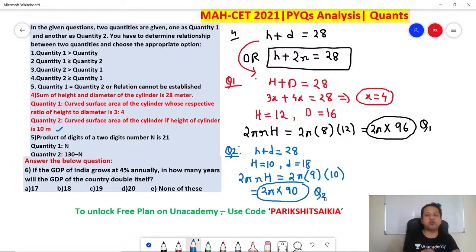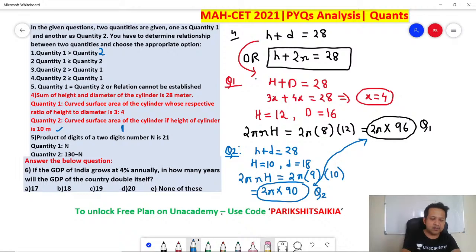Now can you compare? Quantity 1 is 2 pi 96 and quantity 2 is 2 pi 90. Which is greater? Obviously quantity 1 is greater. Answer for the fourth one is option 1, quantity 1 greater than quantity 2. Got it? Easy one, right?